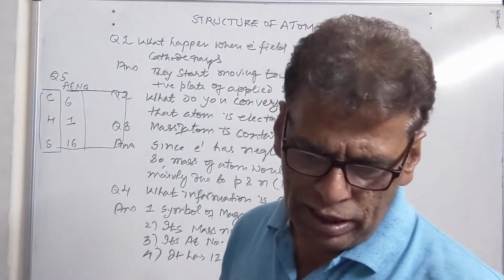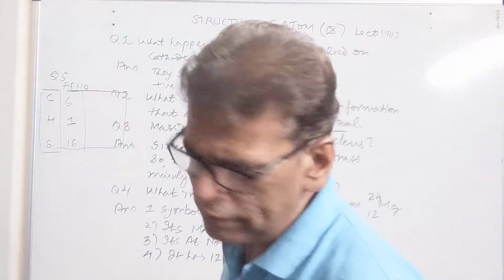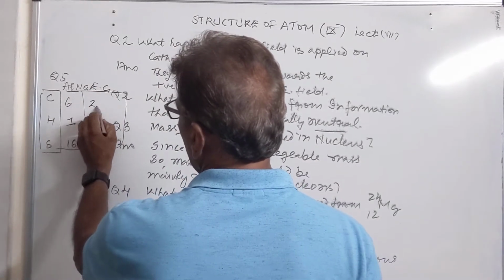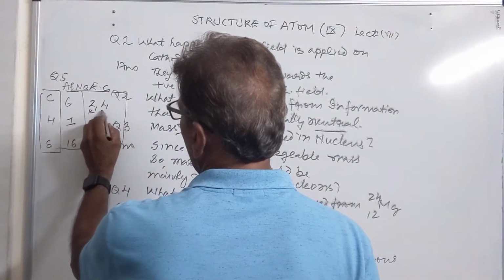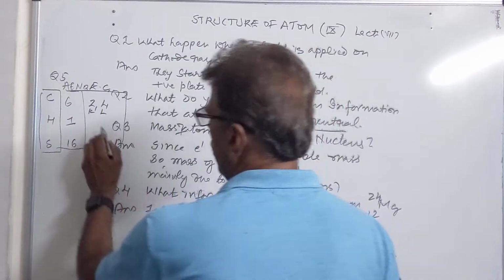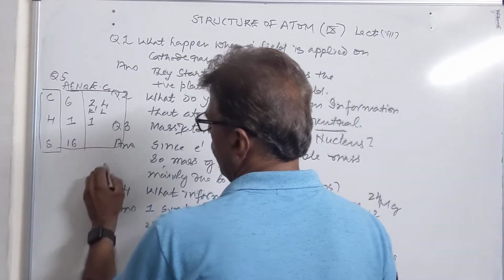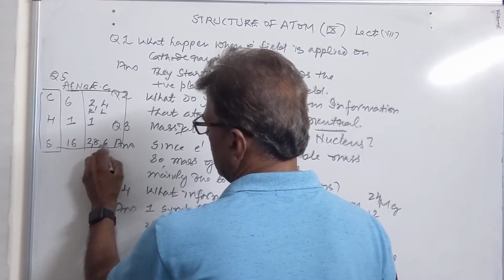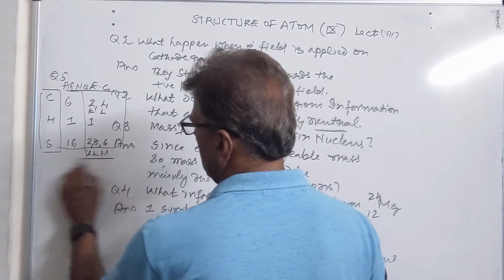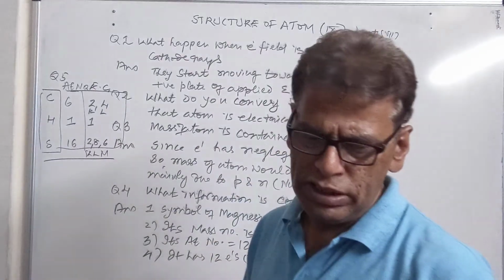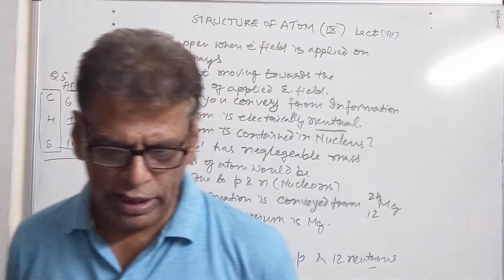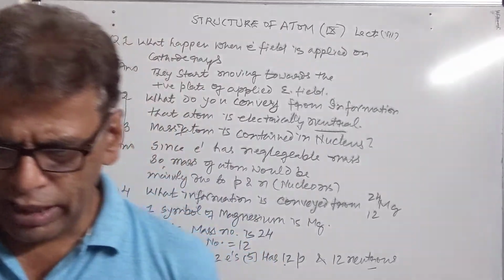Then they ask for the electronic configuration. Electronic configuration of carbon will be 2, 4: K shell contains 2 electrons, L shell contains 4 electrons. Hydrogen has 1 electron in the K shell, and L does not have any electron. Sulfur will have 2, 8, 6, so it will have 3 shells. So this is the completion of the table. If you are asked this type of question, you will have to complete the statement like this.